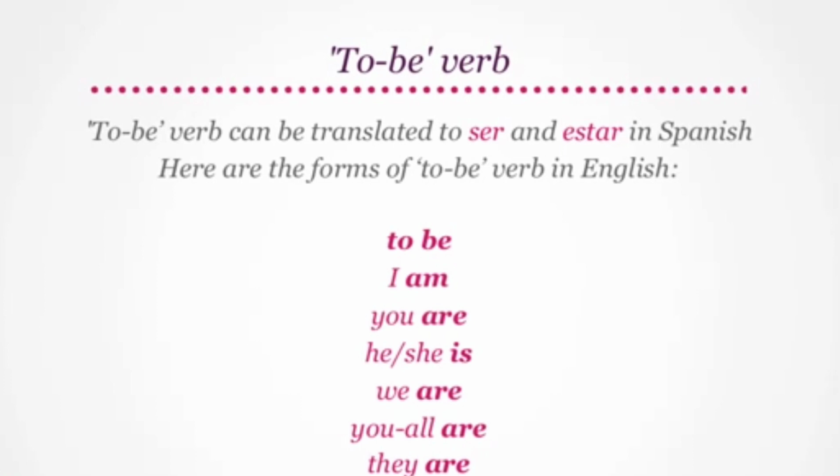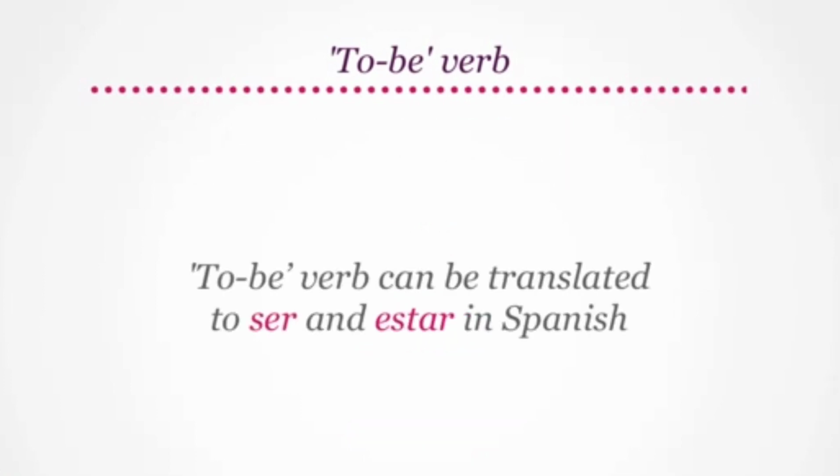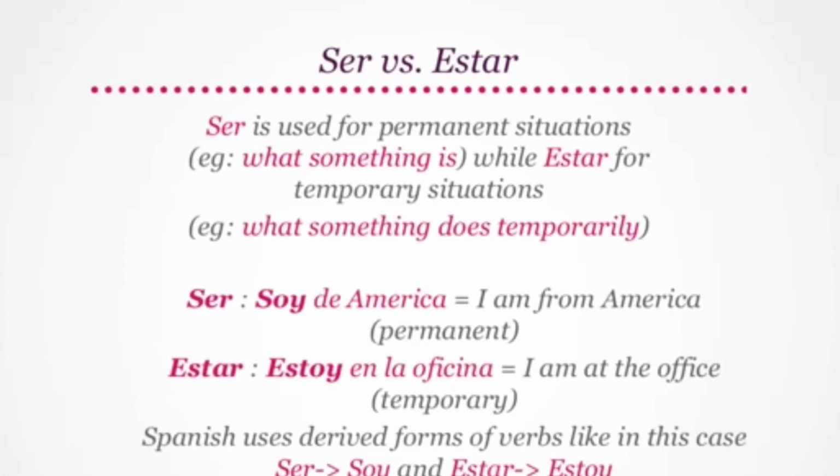Here are the forms of to be verb in English. I am, you are, he, she is, we are, you all are, and they are. To be verb can be translated to ser and estar in Spanish. Let's look at which form to use when. Ser is used for permanent situations, for example, what something is, while estar for temporary situations, for example, what something does temporarily.